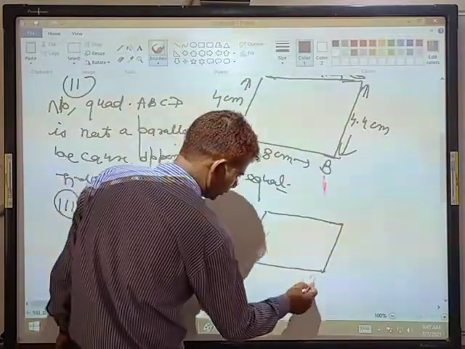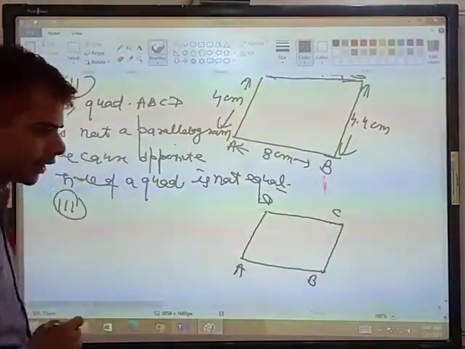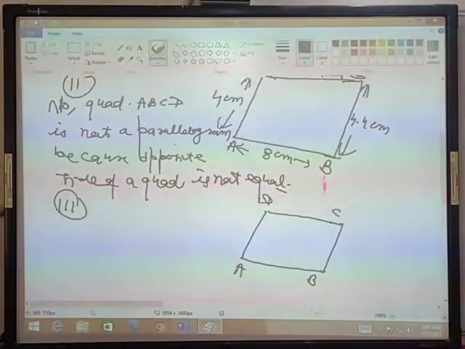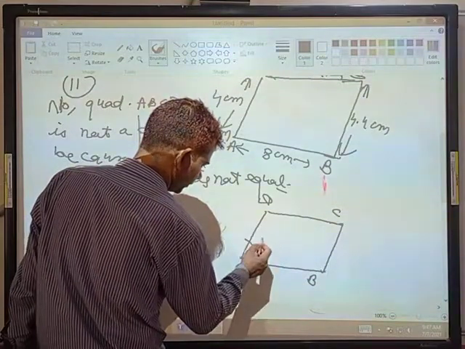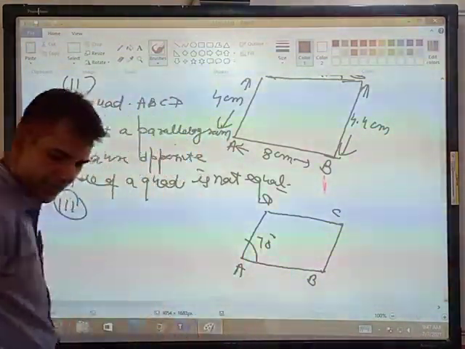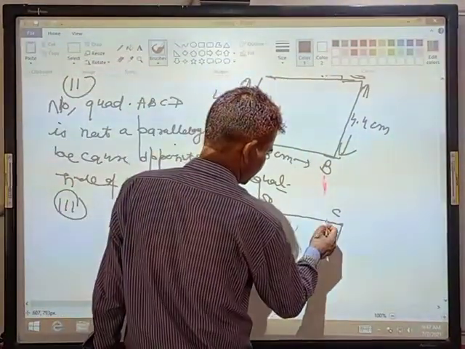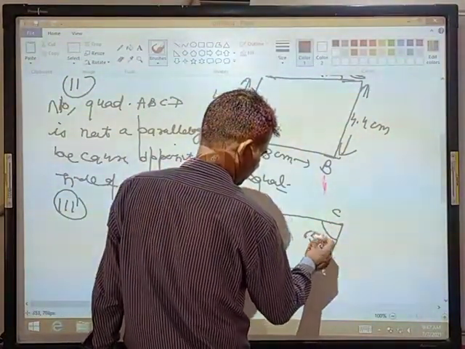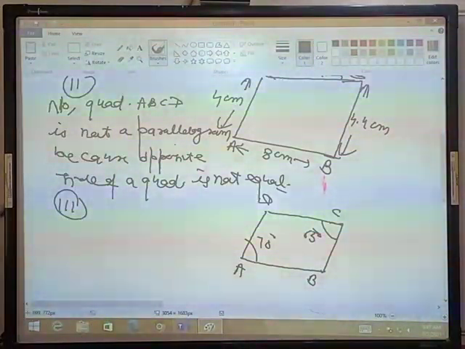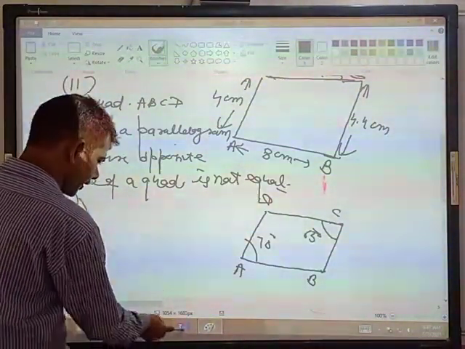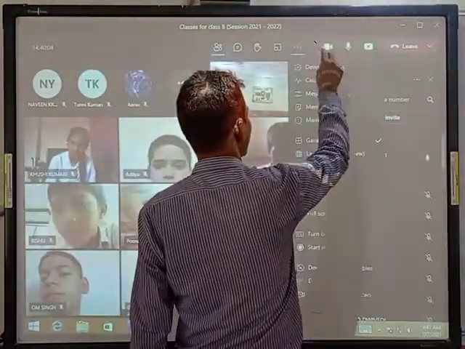ABCD is a quadrilateral in which angle A is 70 degrees and angle C is 65 degrees. Students, please tell me, is this quadrilateral a parallelogram or no?